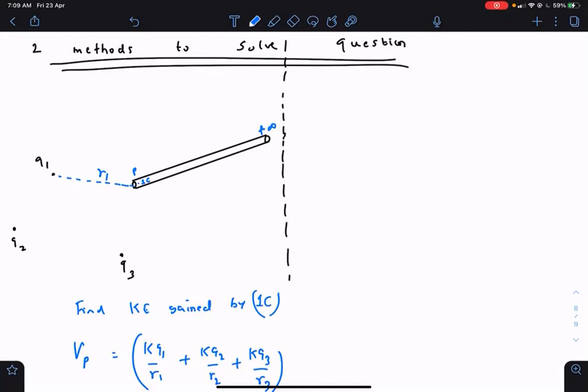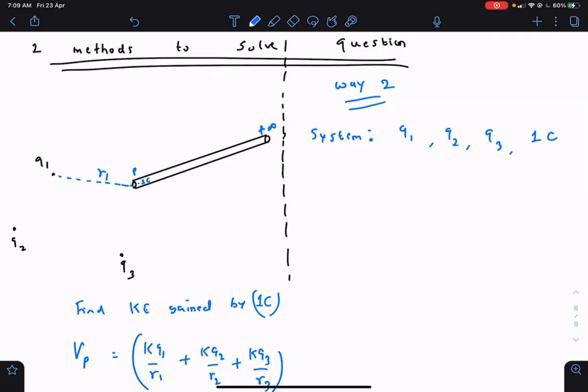Way number 2. Take the system: Q1, Q2, Q3, 1 coulomb. This is the system. We are releasing one of the charges of the system. So no work is done by us as an external agent.